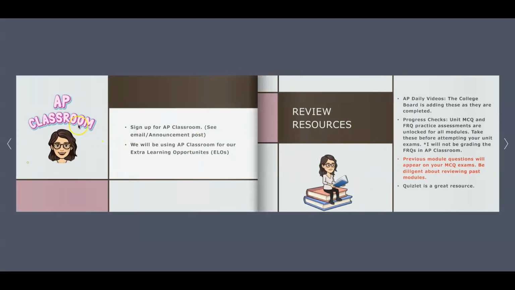The first step is making sure that you have signed up for AP Classroom. AP Classroom is created by the College Board and is what we're going to use for our ELOs this semester. I sent out an email and I also posted a news announcement with information on how to sign up for AP Classroom. So if you've not already done that, this is the very first step. You need to do that as soon as possible. It's also important because signing up for AP Classroom is needed in order to sign up for the AP exam.